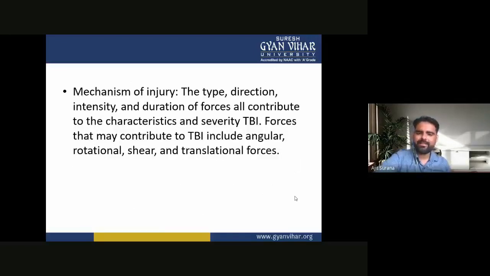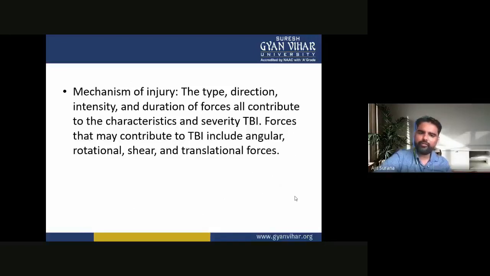Now, the mechanism of injury: the type, direction, intensity, and duration of the forces all contribute to the characteristics and severity of TBI. Forces that may contribute to TBI include angular, rotational, shear, and translational forces. So, in the mechanism of injury, the type, direction, intensity, and duration of the force all contribute to the characteristics and the severity of TBI.